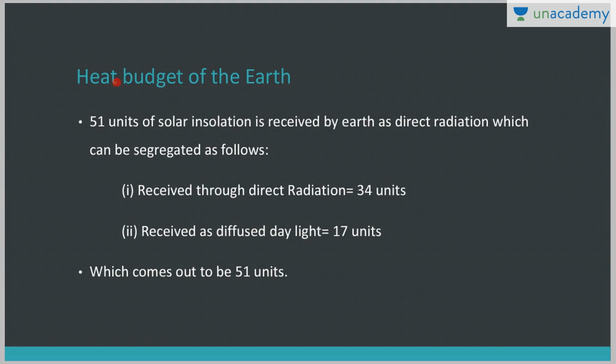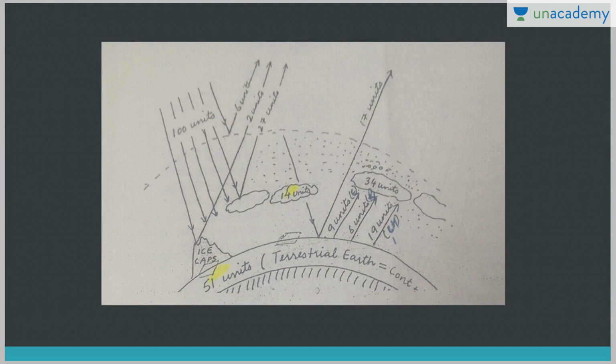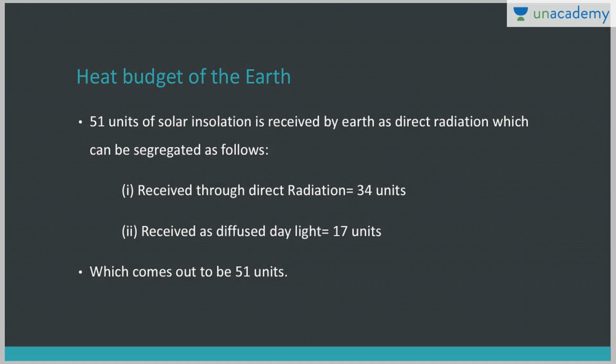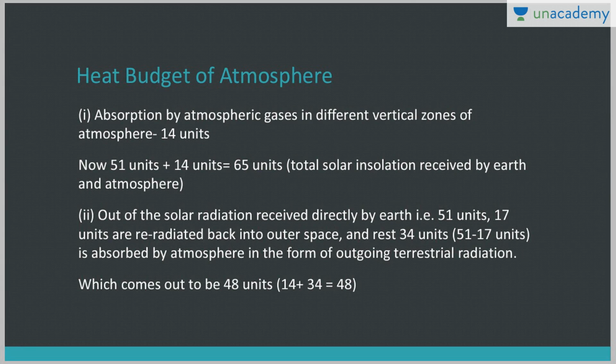So in short, 51 units of solar insolation is received by Earth, right, as direct radiation, out of which 34 through direct and 17 units received through diffuse light. So as such, on Earth, what is coming? 51 units is coming, right? You can see it here, only 51 units is coming. Out of 100 units, 35 is reflected and 14 units then absorbed by clouds. So only 51 units are coming on Earth. Okay, now this 51 units is reflected back to space, right?